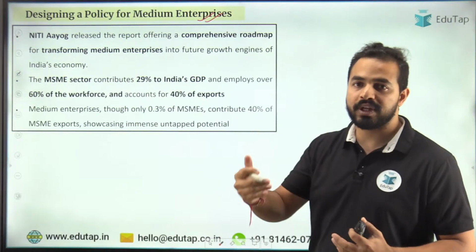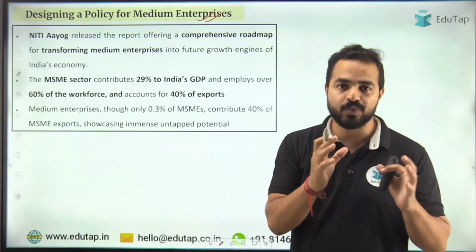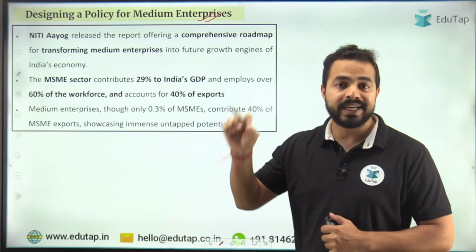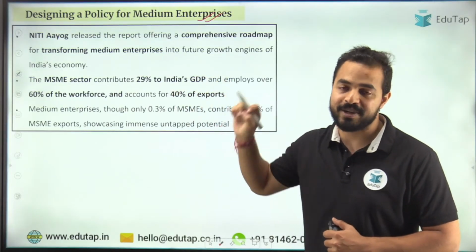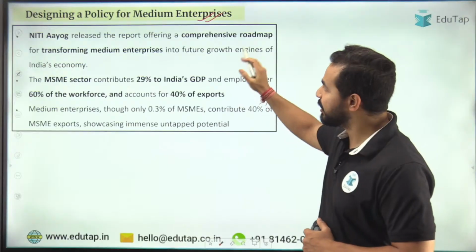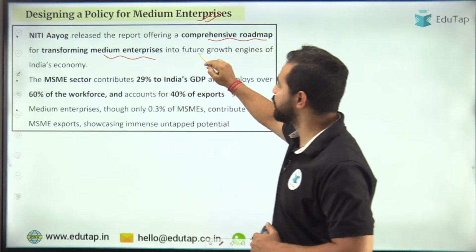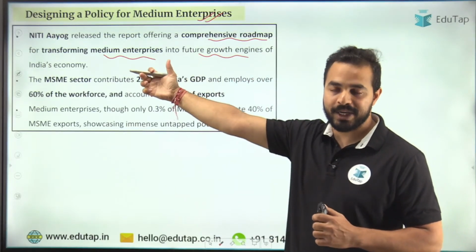How much workforce is working in these industries. Apart from that, how exactly we can tap the potential of these micro, small and medium enterprises of our nation. So this report provides a comprehensive roadmap for transforming medium enterprises into the future growth engines. तो इंडिया के फ्यूचर ग्रोथ इंजन हमें बनाना है मीडियम एंटरप्राइजेस को.